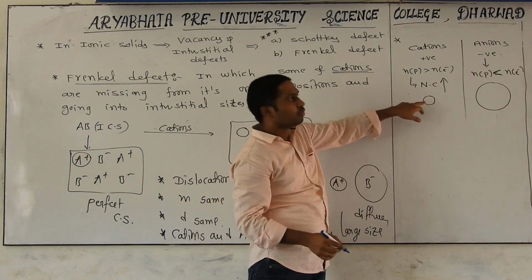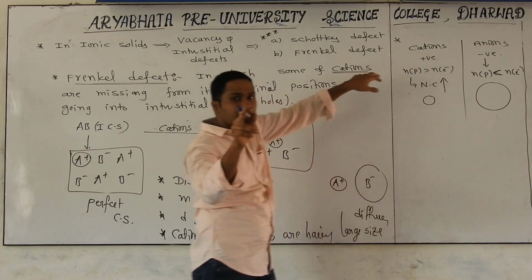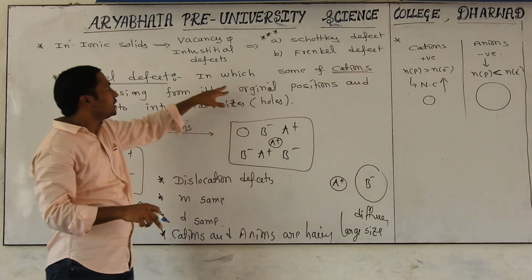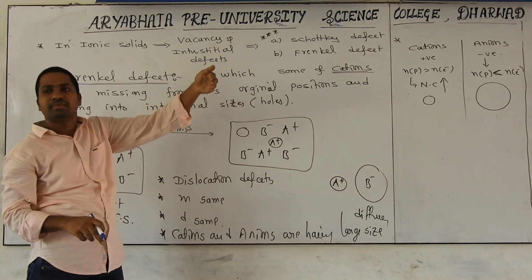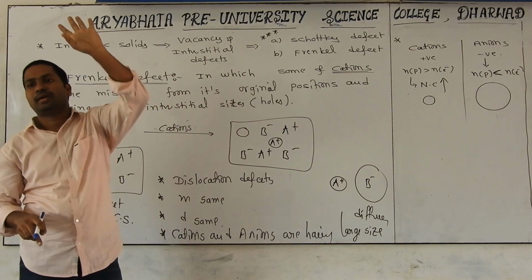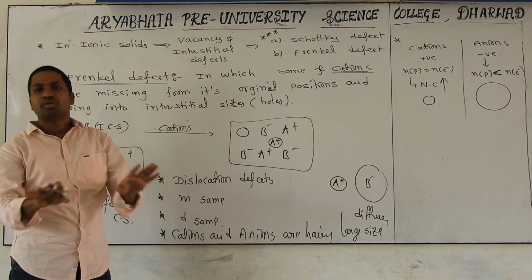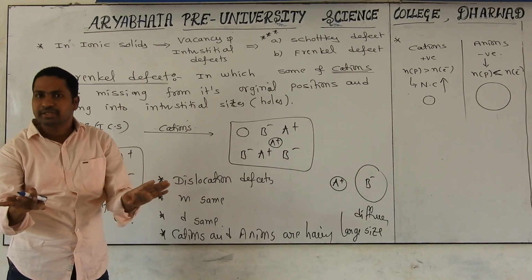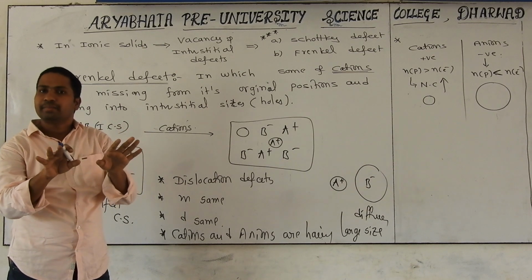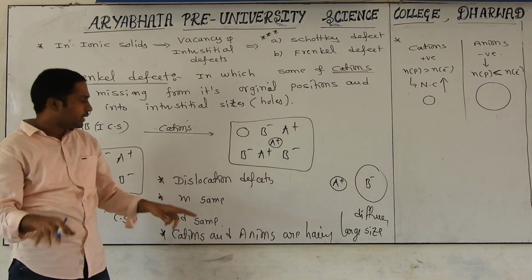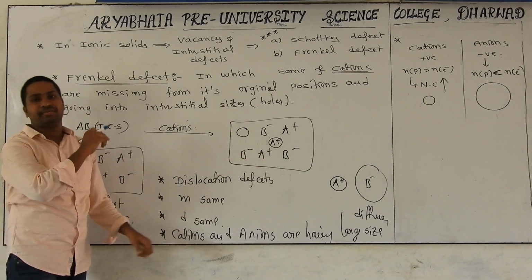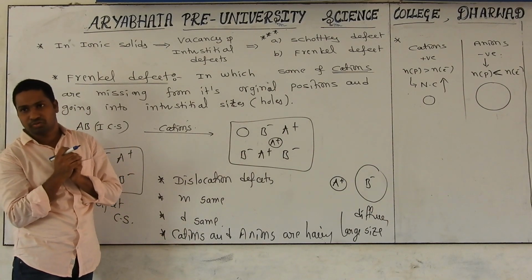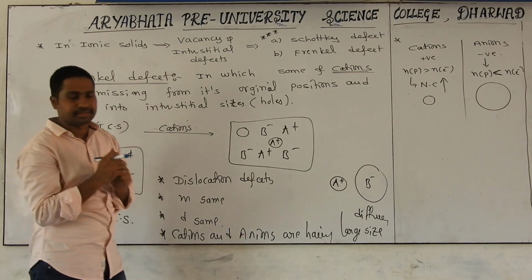Small size particle. What is the small size particle? Cation. That's why, while writing the definition, we mentioned very clearly that some cations are missing from their original position and going into the gaps. Due to this, there is no change in mass, no change in density, and hardness and melting point also remain almost the same. But this is possible only when cations and anions have a large size difference. Then only you get big holes, and the entry of a cation will be easy.